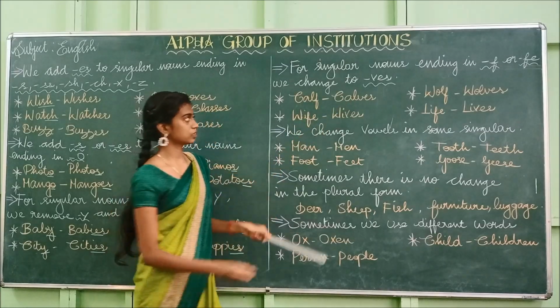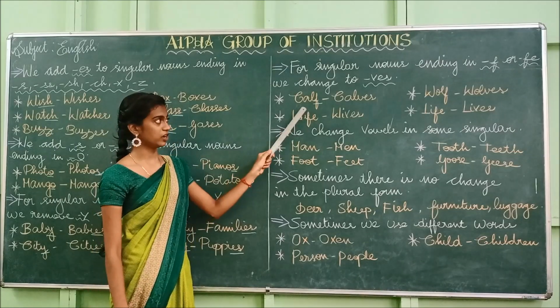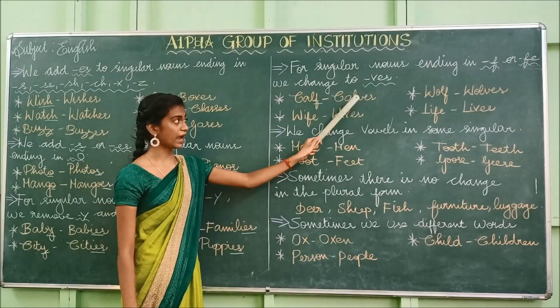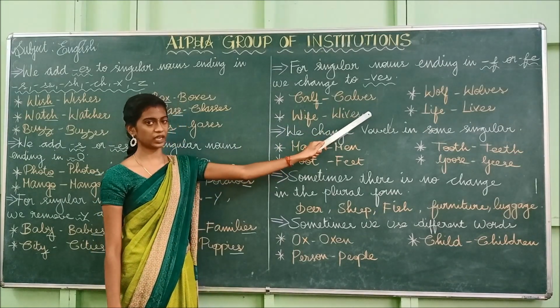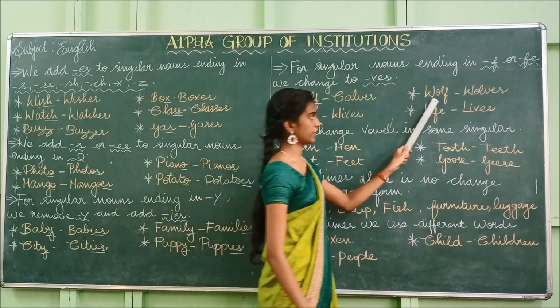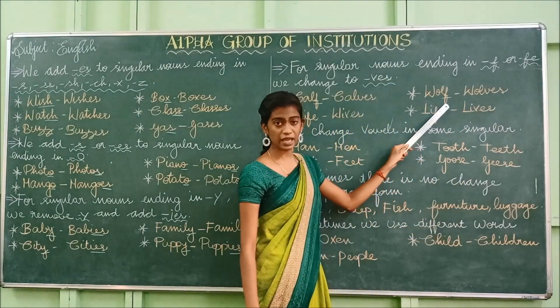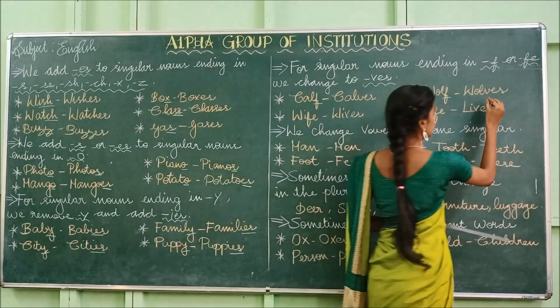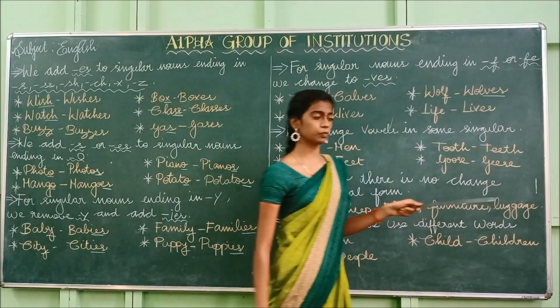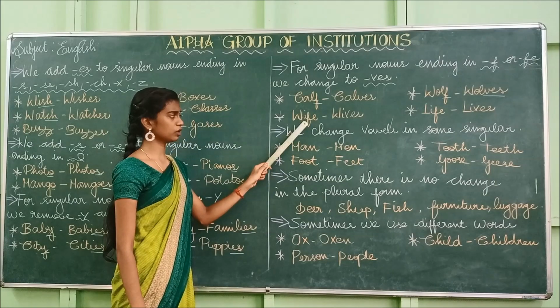Cough, coughs. So how does it end? It ends with the letter F. So what we have to do? We have to add VES to make it plural. Cough, coughs. Likewise, wolf. If it ends with the letter F, we should add VES to make it plural. So wolf, wolves.